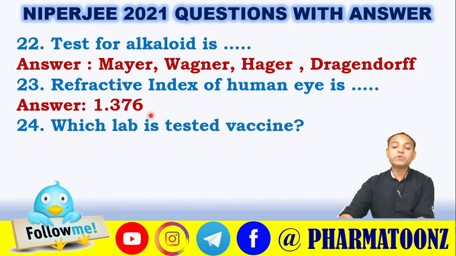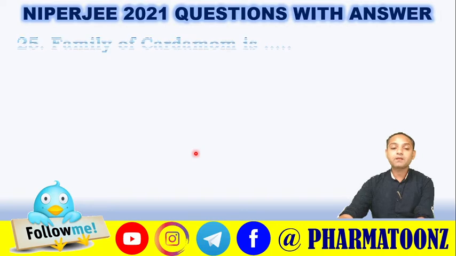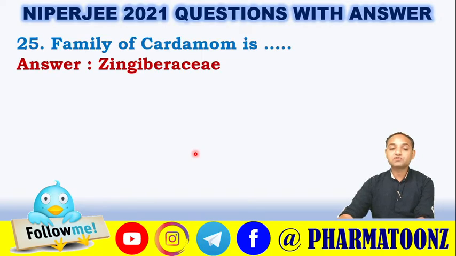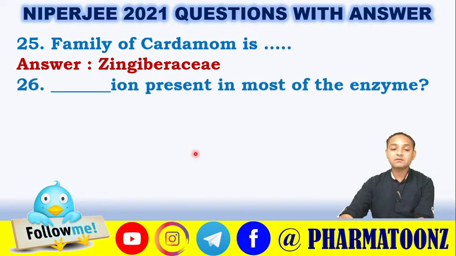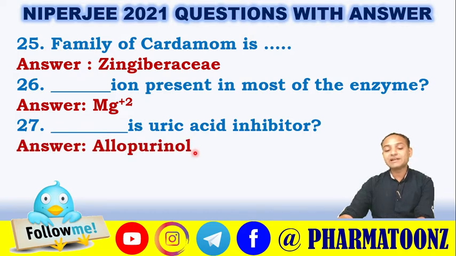Refractive index of the human eye or cornea is 1.376, which you have to remember. Next question is, which lab tests the vaccine? It is the Central Drug Laboratory present in Kasauli. Next is the family of cardamom, which is a very important herb. It is Zingiberaceae. Which metal is present in most of the enzymes? The answer is magnesium ion. This is a uric acid inhibitor, so it is allopurinol. It is also called a xanthine oxidase inhibitor.